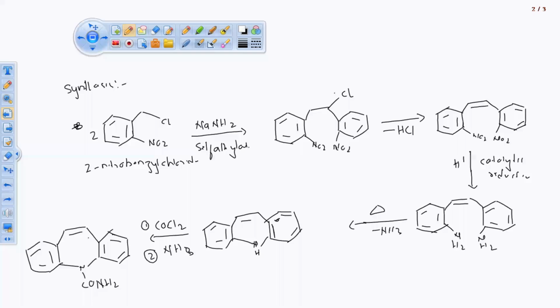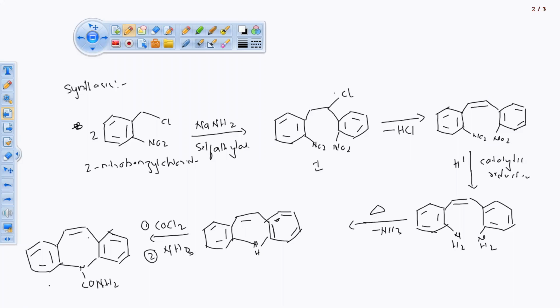It is a simple synthesis, very simple. Here we are taking 2-nitrobenzyl chloride, self alkylation in presence of sodium amide gives one intermediate structure. That intermediate structure will eliminate hydrochloric acid and give the double bond. On that structure, catalytic reduction converts NO2 into NH2. Then one molecule of amine will get eliminated and the structure will undergo cyclization. When it is cyclized, we add COCl2 and ammonia to get the carboxamide group on the nitrogen atom. So this is the synthetic part of your carbamazepine.